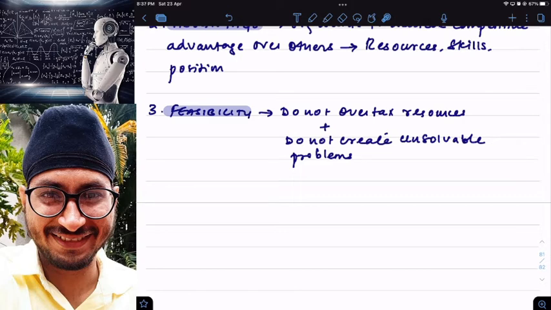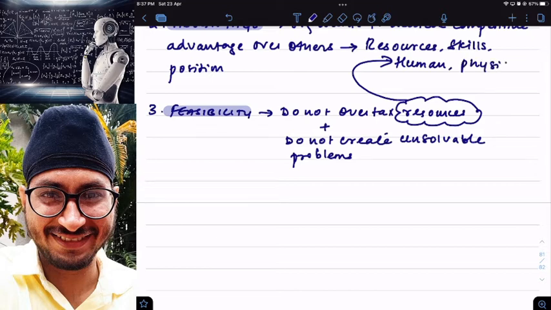For example, resources can be human resources like employees. Don't overutilize the employees. Resources can be physical resources like machines.